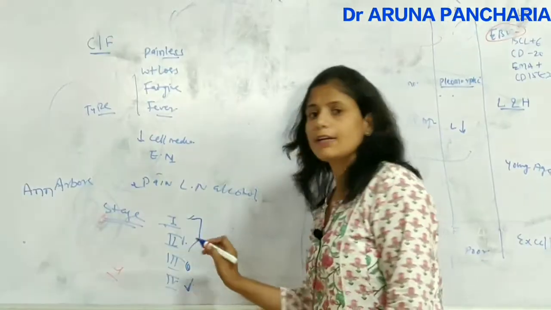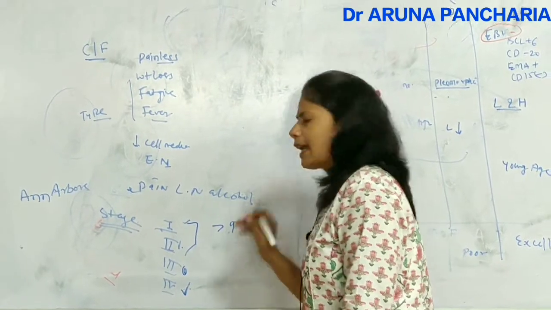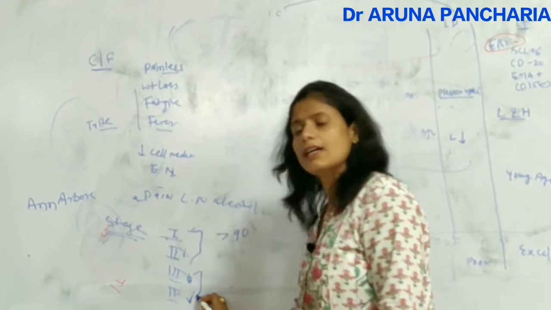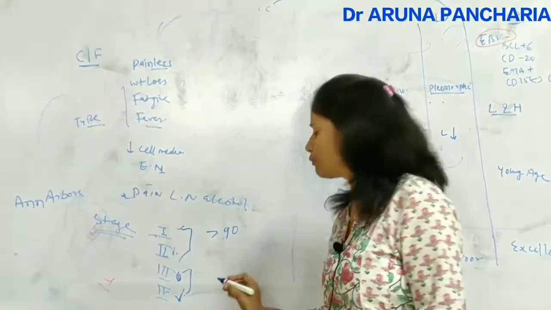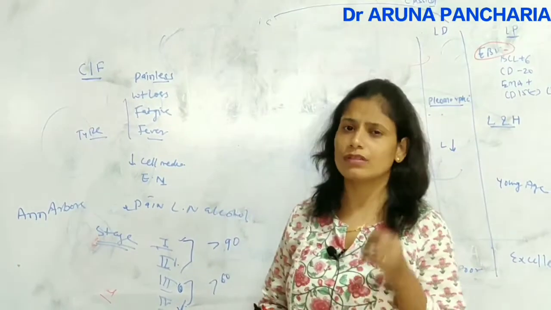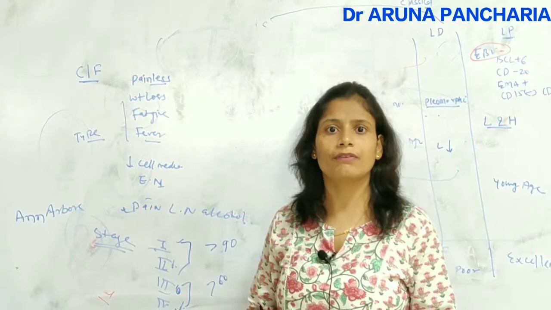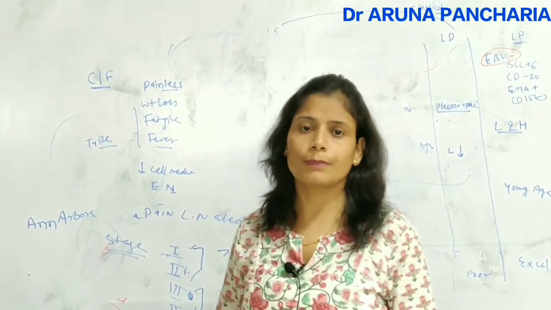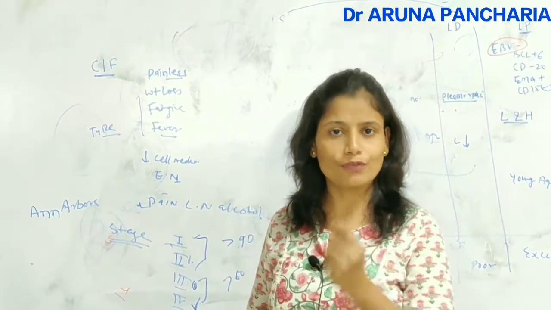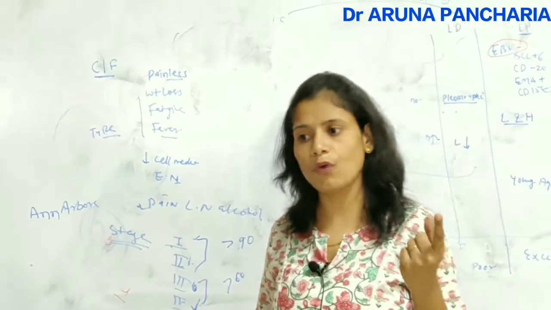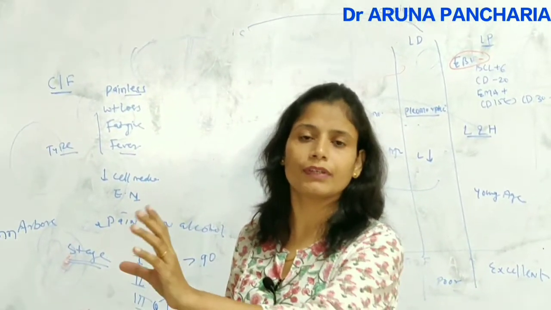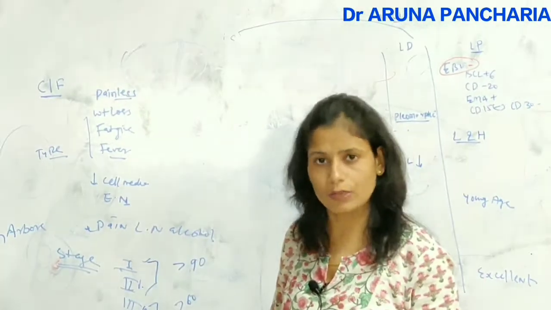So stage 1 and 2 have excellent prognosis. Survival rate is more than 90%, and in stage 3 and 4, again the 5-year survival is more than 60%. So overall the prognosis is very good in the case of Hodgkin lymphoma. That's why if you have to choose कि do you prefer Hodgkin lymphoma or non-Hodgkin lymphoma, we have to prefer कि yes, if God wants to give anybody any lymphoma, then prefer Hodgkin lymphoma because the prognosis is very good.